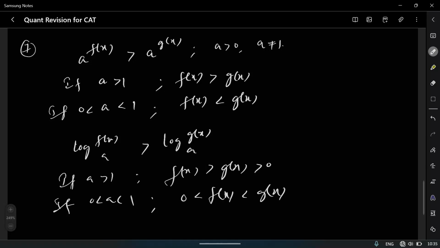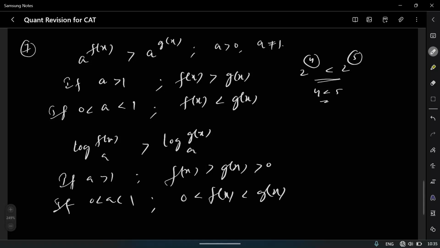You don't have to remember this, but you can simply take an example and do it. Like if you consider 2 power 4 is less than 2 power 5, here 4 is f of x and 5 is g of x, which is 4 is less than 5.